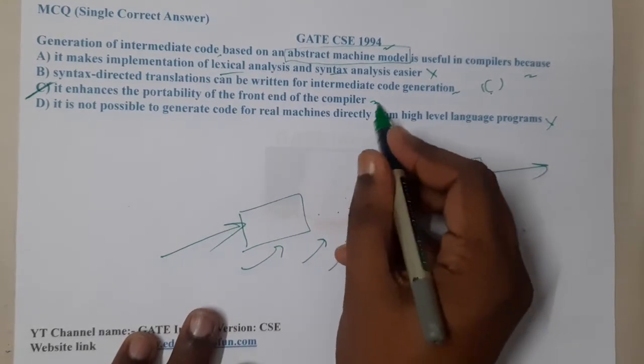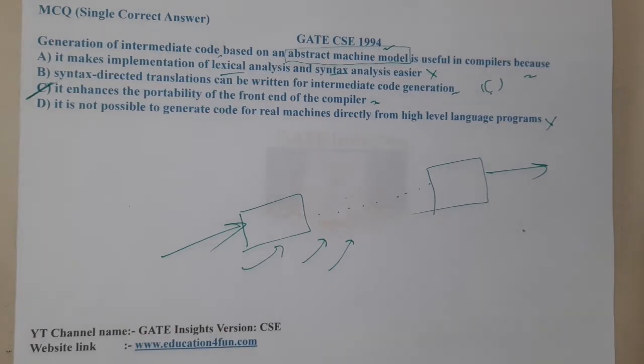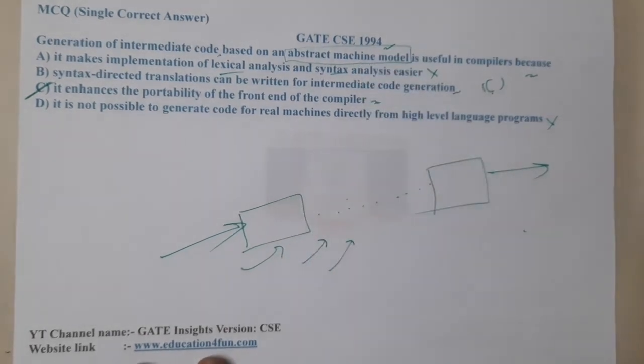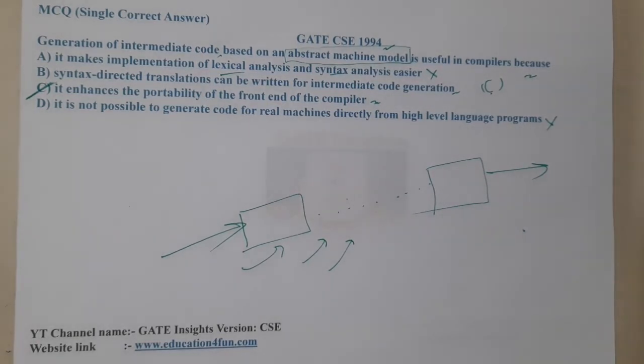Got it? This is quite an interesting question. It's a theoretical question, guys, to be clear. I did not discuss this abstract machine model earlier, but please remember it from now on. I hope everyone got a clear idea with respect to this. This is a good question, right?